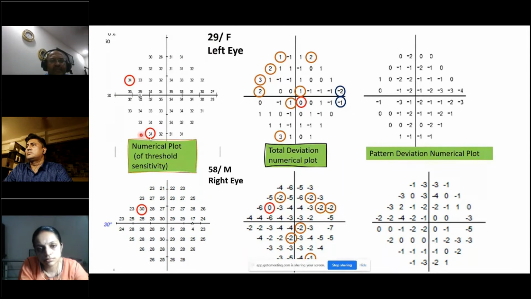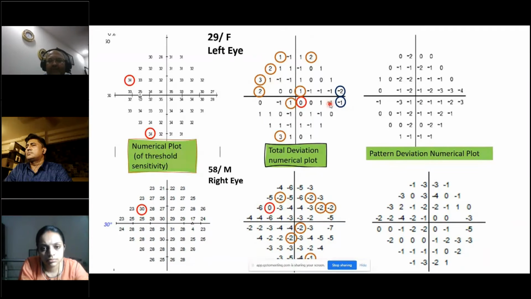Now this is a numerical plot of threshold sensitivity, which is given adjacent to the grayscale. This is the patient's raw data, you can say: the exact values of the retinal threshold over various areas. What the machine does is give you an input like the total deviation, how far the patient is deviating from her age-matched normal. This is the whole value.